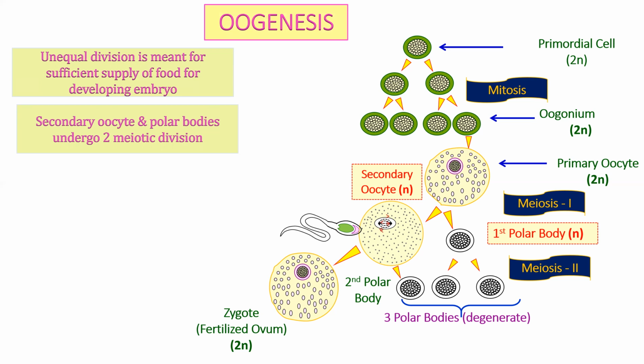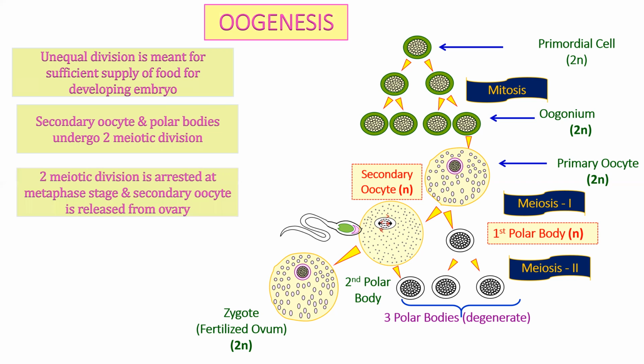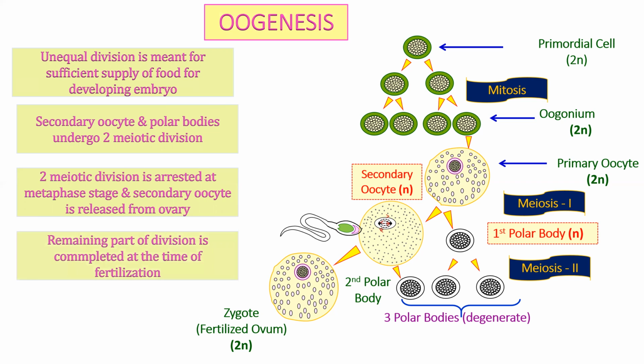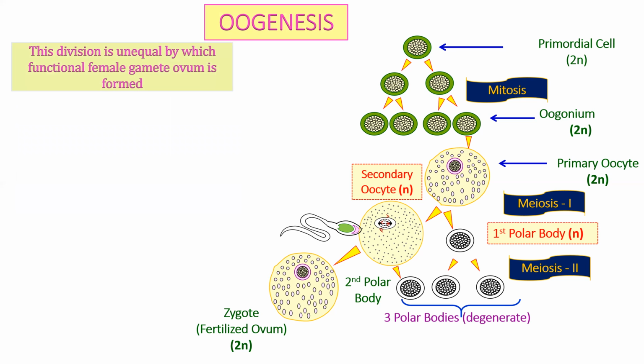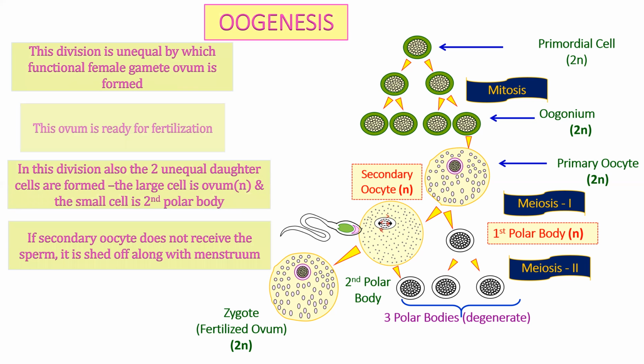The secondary oocyte undergoes the second meiotic division and gets arrested at the metaphase stage. And finally, it is released from the ovaries. The remaining part of the division is completed at the time of fertilization. So this division is unequal, by which the functional female gamete, the ovum, is formed. This ovum is ready for fertilization. If, for example, the sperms come, it completes its meiosis 2 and forms the zygote, and the 3 polar bodies later on degenerate. So this is all about your oogenesis, the formation of ovum from the primordial cell or germinal epithelial cells.